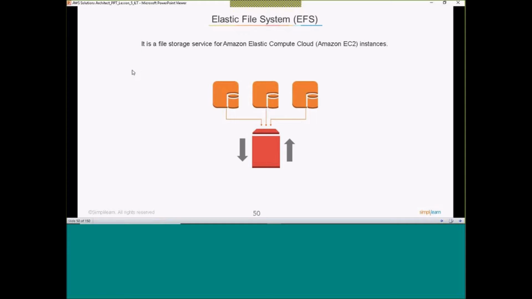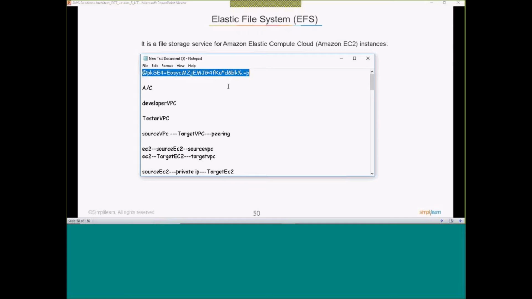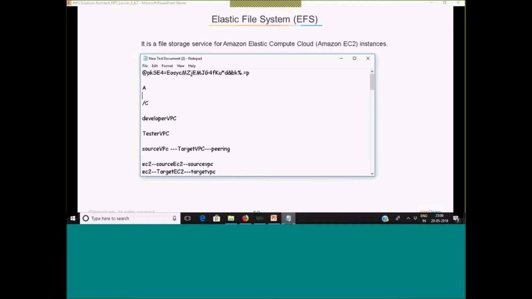Okay. So a file storage. We discussed EBS, which is also a block level storage. Elastic File System, EFS, is also a block level storage. The only difference is that one EBS volume can be attached to only one EC2 instance, one EBS only to one EC2. But this one, EFS, can be attached to multiple instances.